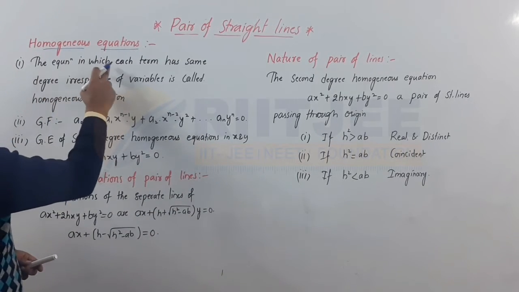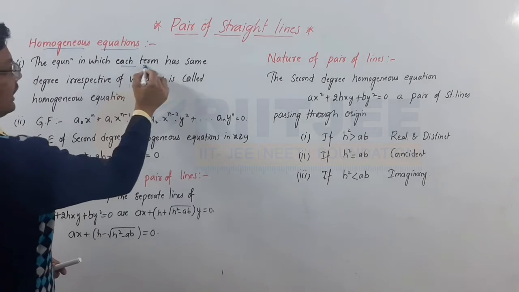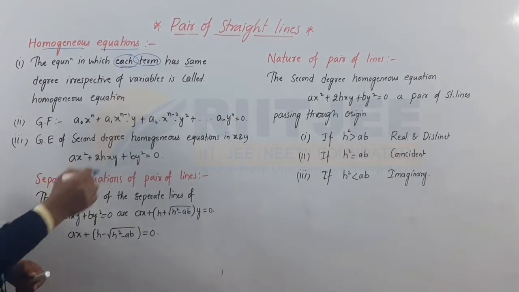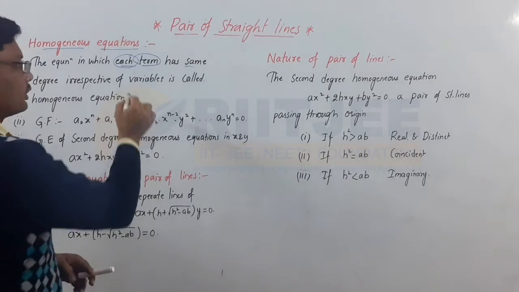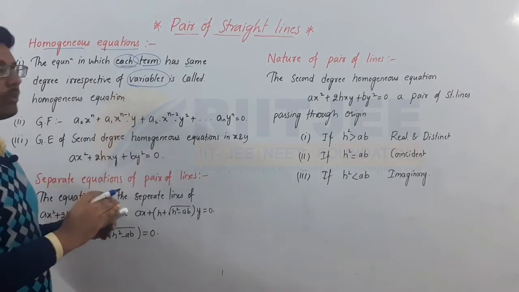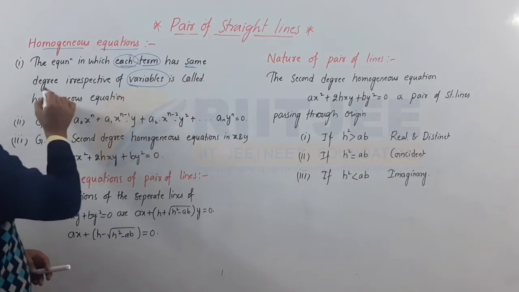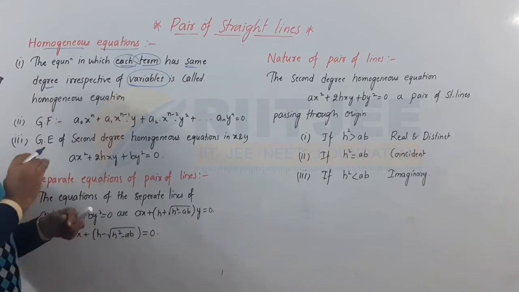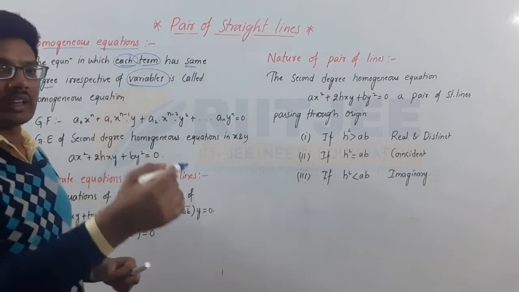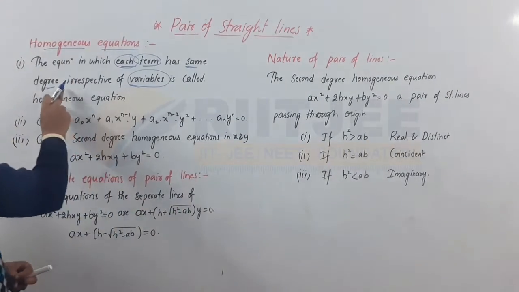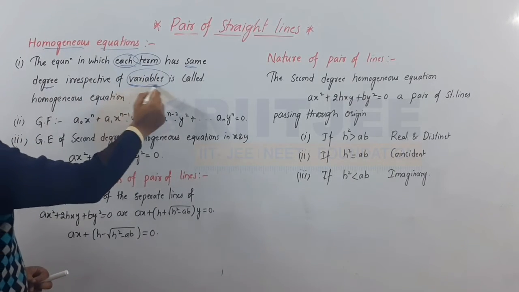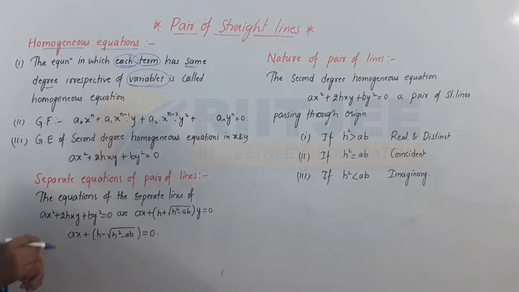The equation in which each term has the same degree irrespective of variable, that is, equal degree in all the terms. The terms are separated by plus or minus only. The equation in which each term has the same degree irrespective of variable is called a homogeneous equation.